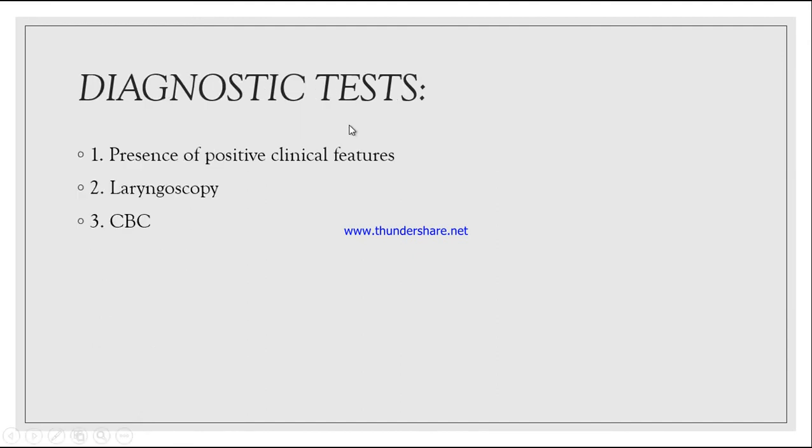Next, coming to the diagnostic tests: presence of positive clinical features. By their signs and symptoms, also by their voice, hoarseness of voice, and by their sore throat, we can identify that there is some problem in the larynx, that there is some infection in the larynx. Next, laryngoscopy.